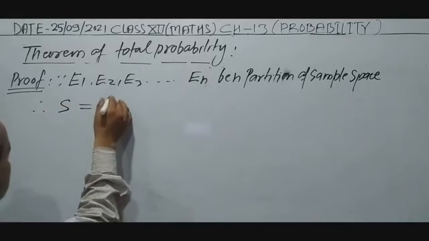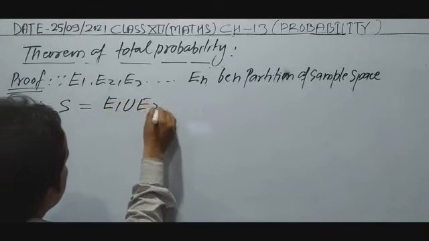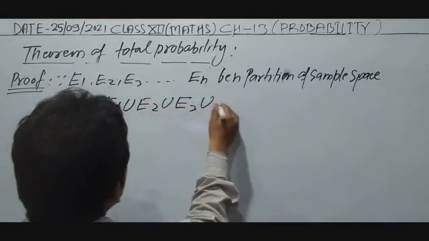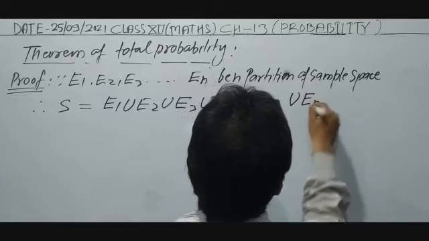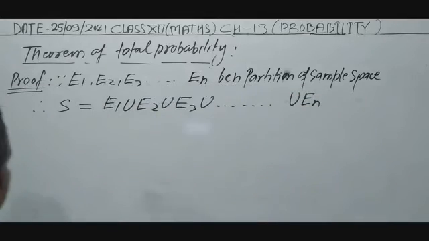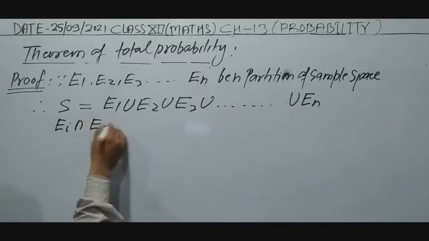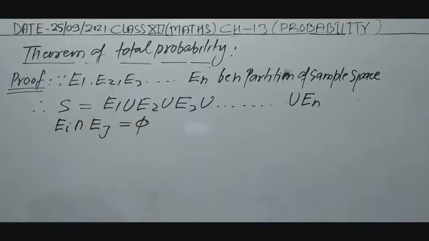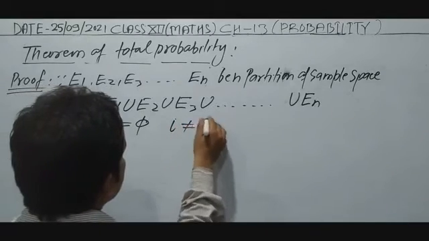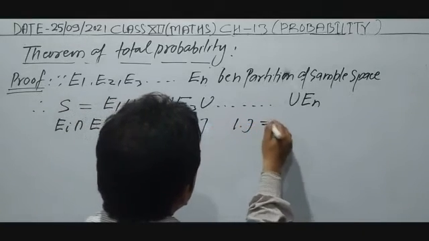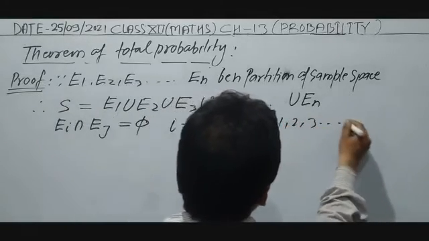We can write E1 union E2 union E3 union up to union En. This one, its union is sample space. Now its intersection, you know, Ei intersection Ej is equal to phi. Phi means empty, where i is not equal to j, for all i, j is equal to 1, 2, 3 up to n.